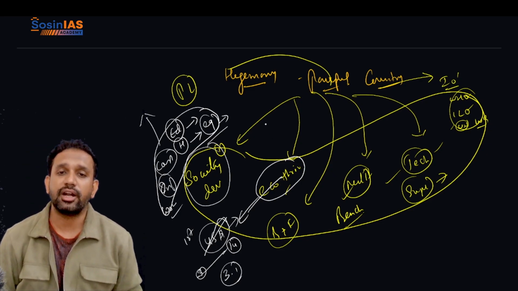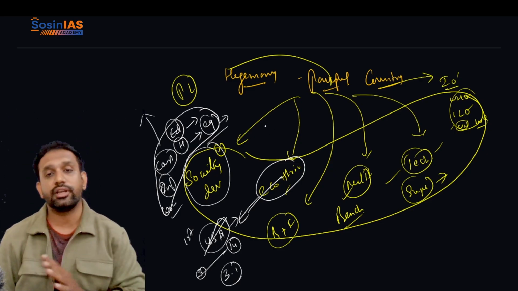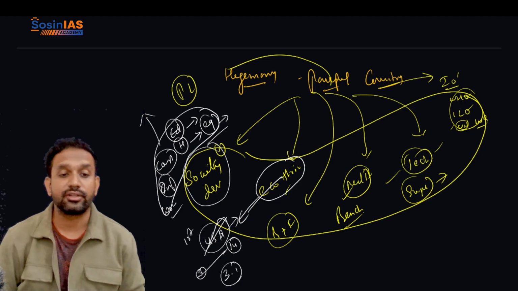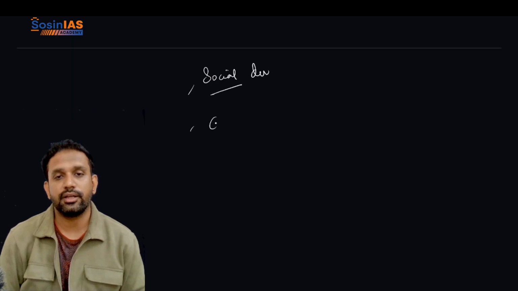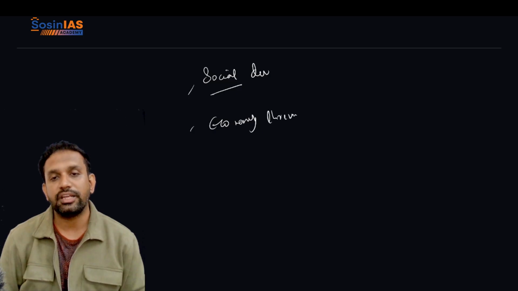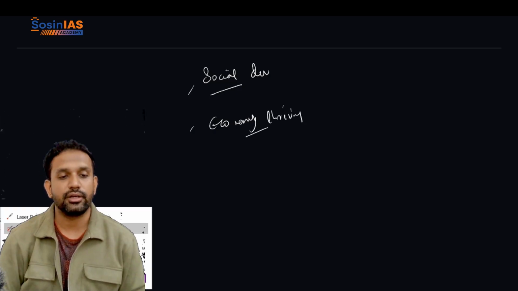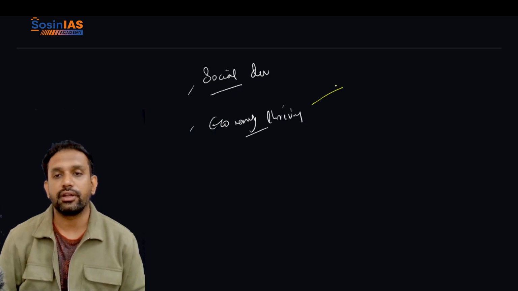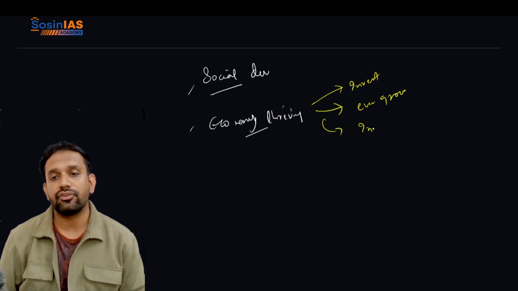This is also very important for you to understand: what is the meaning of a thriving economy. I'll try to put it in a good fashion, because that helps you. We talked about social development, and now I'm talking about economic. What is the meaning of economic thriving? Remember this point: whenever we talk about economic thriving, it is nothing but investment is very good in the particular country, the economy is ever growing, and inflation is stable.